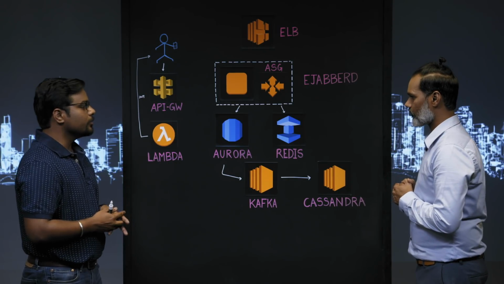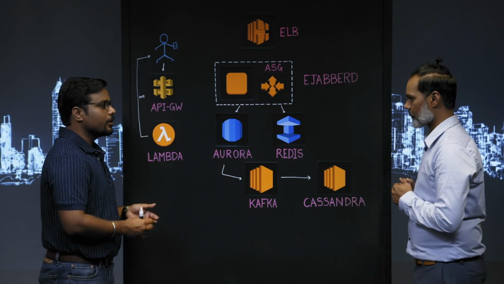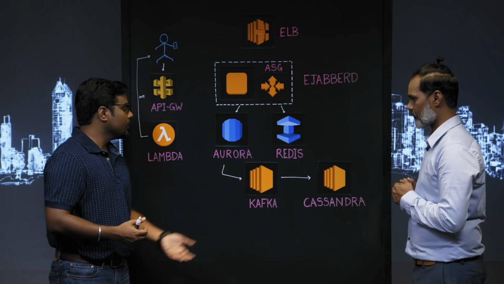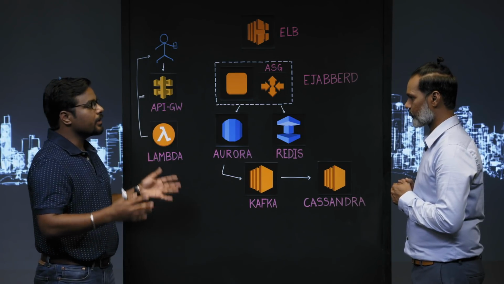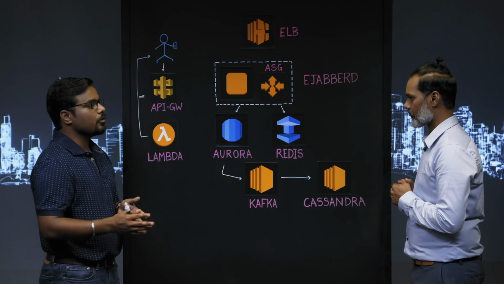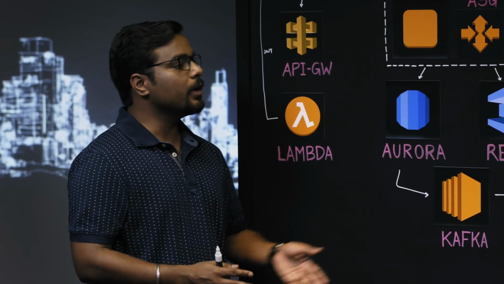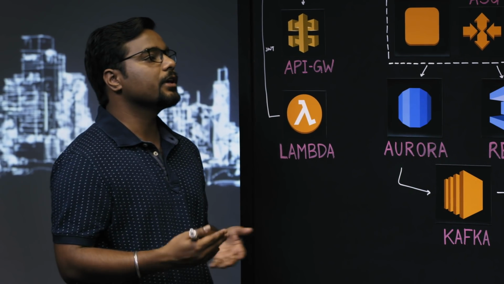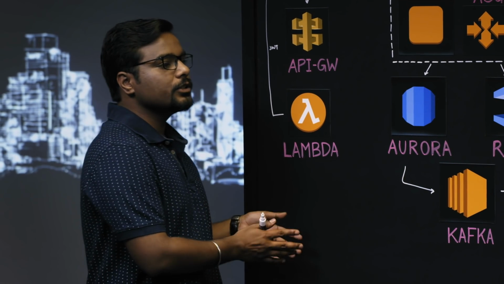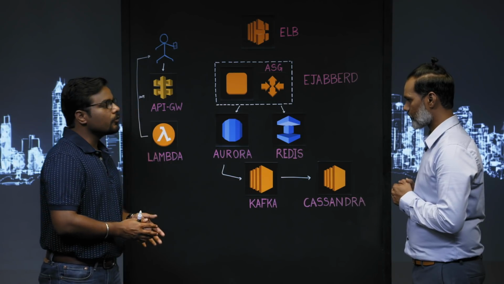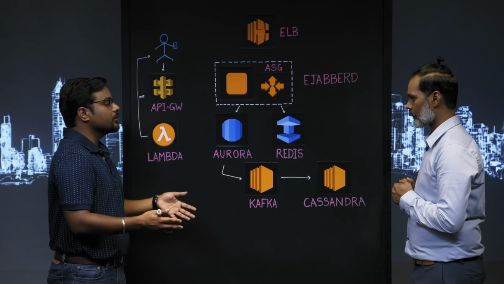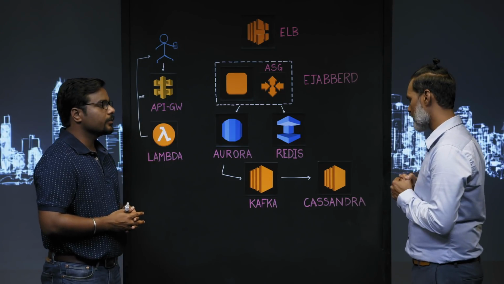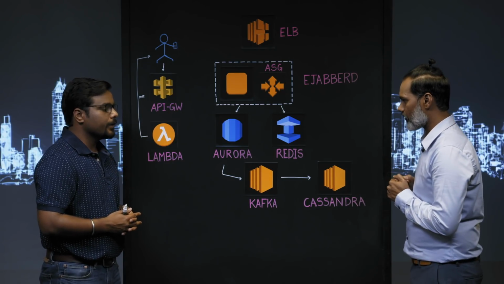Right. So let's go back to our design principles, right? Operational ease and maintainability. Now over here, we have Kafka and Cassandra. Kafka and Cassandra both are great technologies, but they come with their own set of operational challenges. With Kafka, we need to maintain Zookeeper as well. So what we are looking at is, can we replace Kafka with Kinesis? So we would be doing POCs for that. Similarly, for Cassandra, we would be doing POCs to see if we can replace Cassandra with DynamoDB. So you alleviate the problems with manageability and operational aspects.